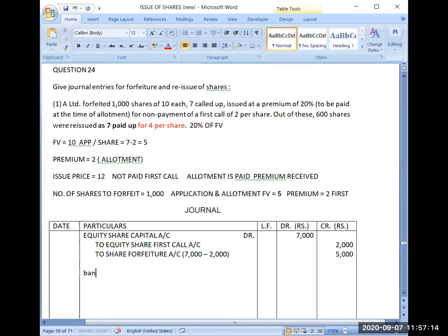So bank account debit. I am having some loss, so that's why share forfeiture account debit to equity share capital account.